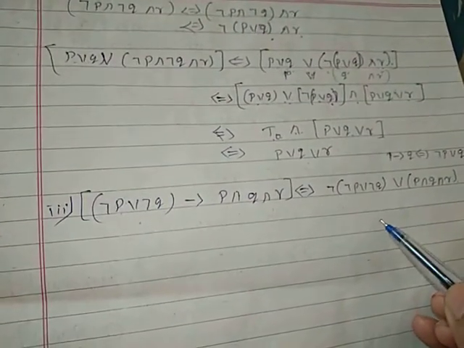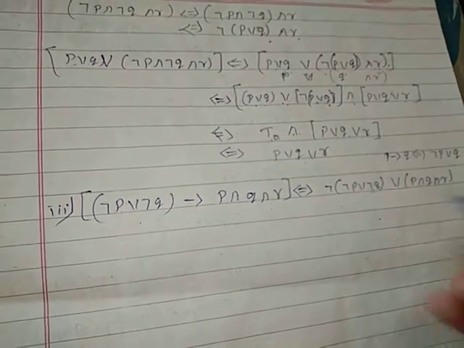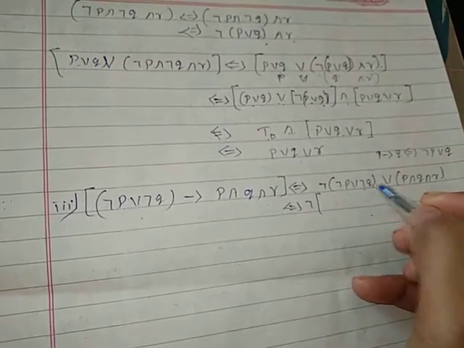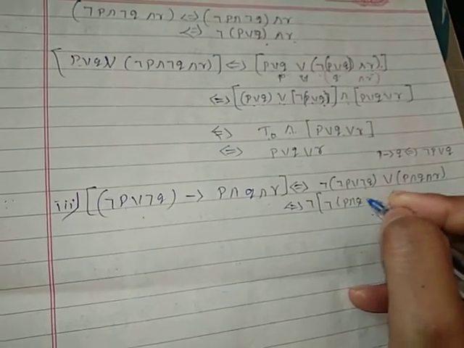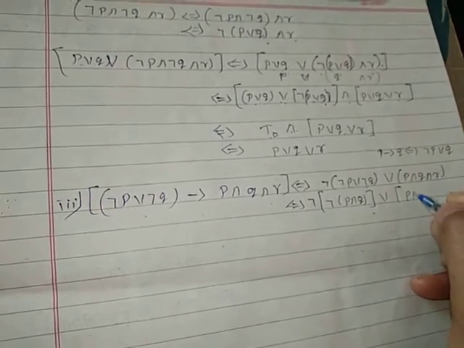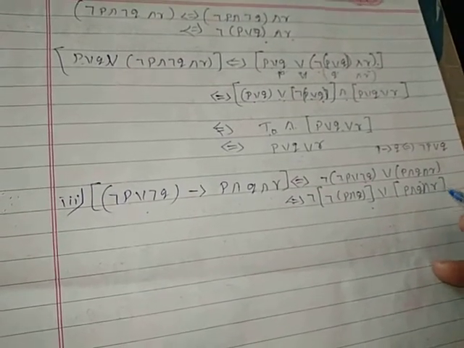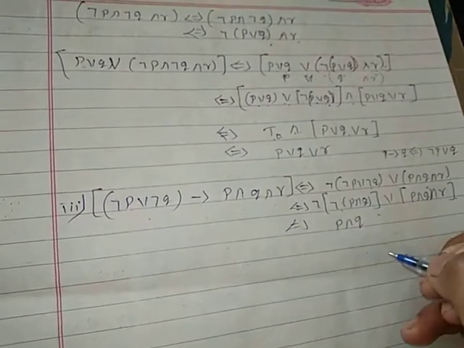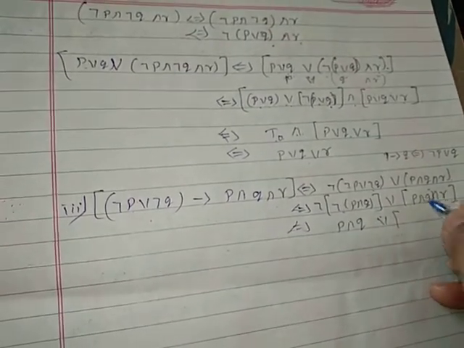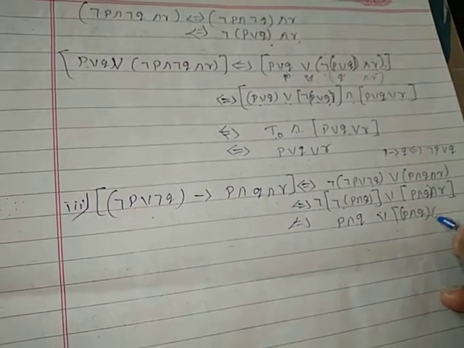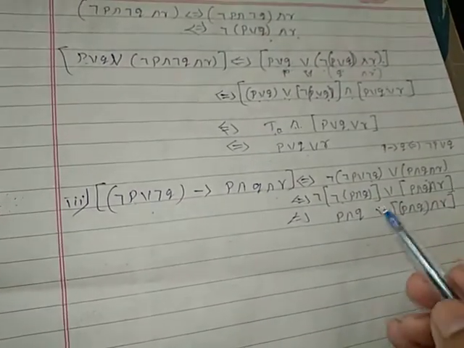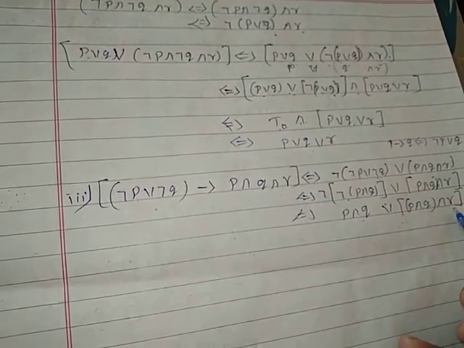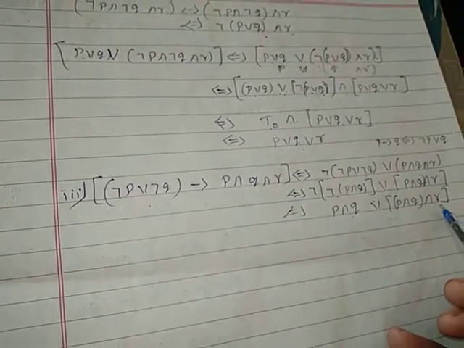So negation of P or negation of Q is equal to, already one negation is outside, negation of P or negation of Q is equal to negation of P and Q, or P and Q and R. Double negation is equivalent to P and Q, or here I am using the associative law, P and Q and R. Now see, consider it as P or P and R. That is the law of absorption.